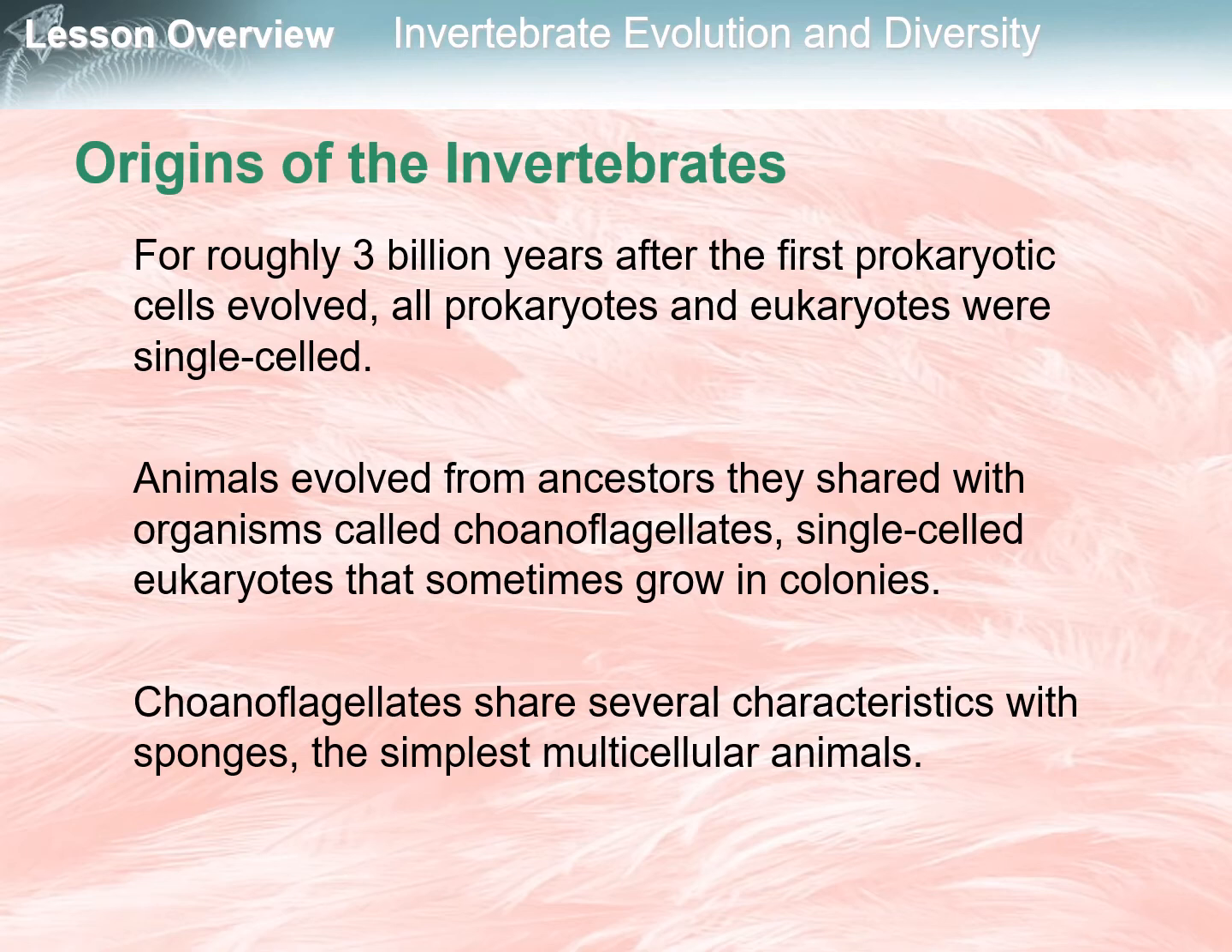Fossil evidence indicates that the first animals began evolving long before the Cambrian explosion. For roughly 3 billion years after the first prokaryotic cells evolved, all prokaryotes and eukaryotes were single-celled. Animals evolved from ancestors they shared with organisms called choanoflagellates, the single-celled eukaryotes that sometimes grow in colonies. Choanoflagellates share several characteristics with sponges, the simplest multicellular animals.